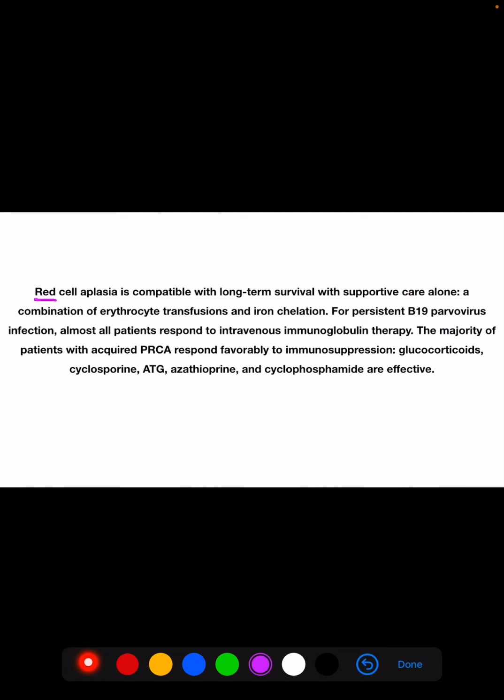We give immunosuppressive therapy in idiopathic pure red cell aplasia. Pure red cell aplasia is compatible with long-term survival with supportive care alone. That is, if we give erythrocyte transfusions and iron chelation, this is the treatment, and it is compatible with long-term survival.